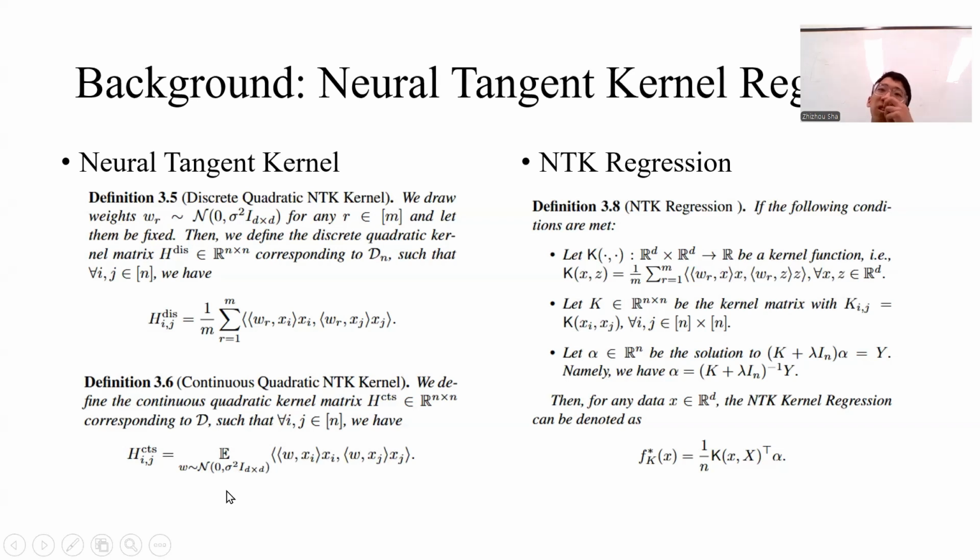Then we will move on to define the NTK regression. For the NTK regression, we first define the kernel function. The kernel function of the original training data, these two parts combined together, gives us a matrix K. And this K is only calculated from the original training data.